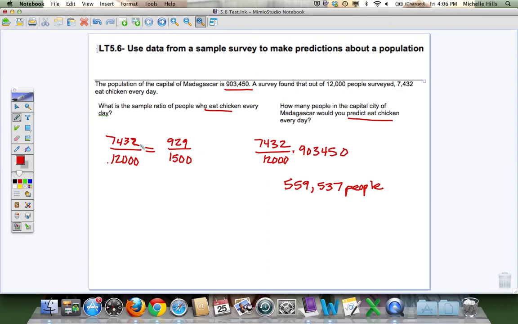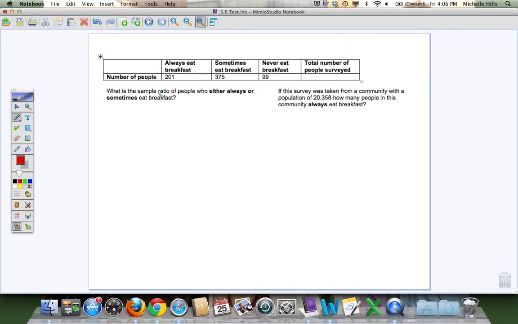This one doesn't have a label because this is people over people, and if you think about how you can cancel numbers, you can cancel units too. So this ratio doesn't have any units, but this one does. This answer does. Now, at some point I need to know the total number of people surveyed, so I add these three numbers together and I end up with 675. So I finish the table.